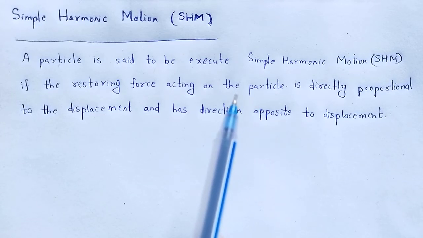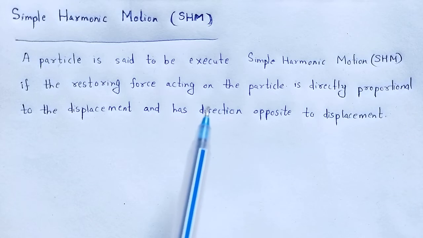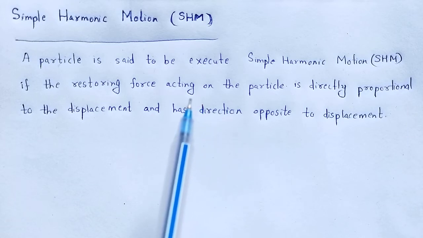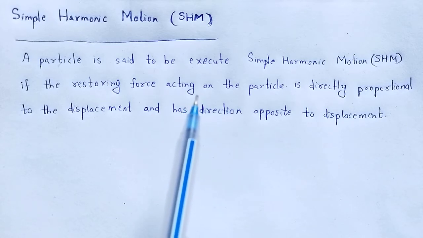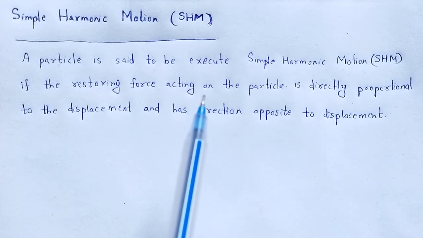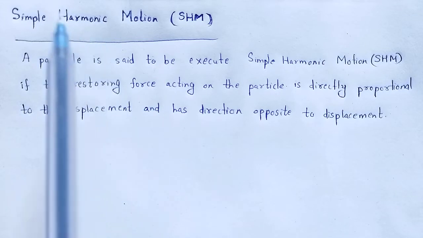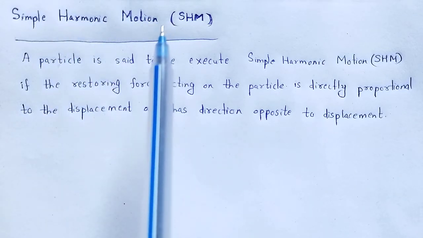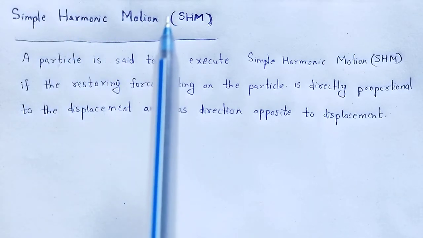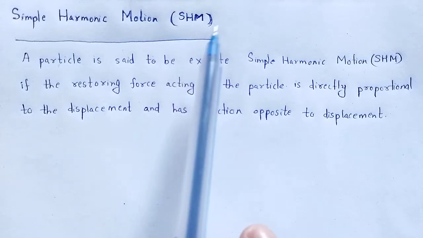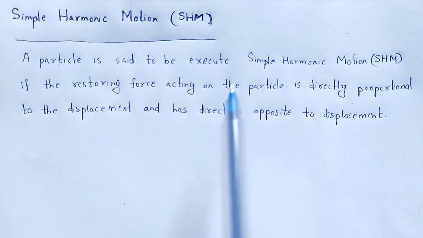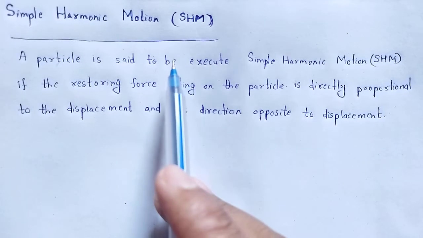There are various types of oscillations like simple harmonic oscillations, damped oscillations, like this. In this particular video, we discuss all the concepts regarding simple harmonic motion, or we can say simple harmonic oscillations, that is SHM. What is simple harmonic motion?